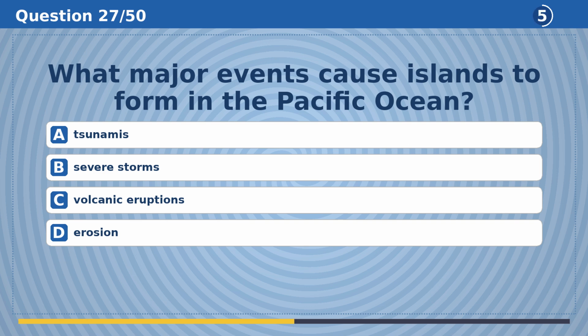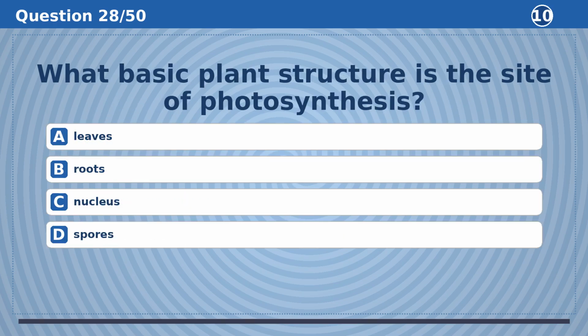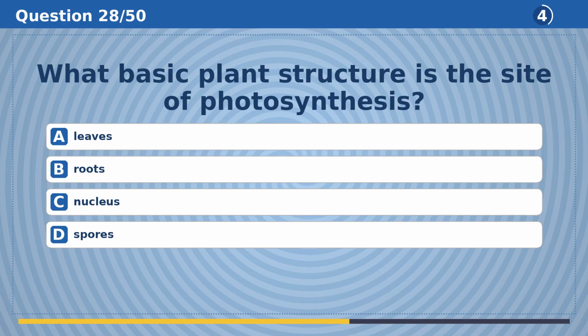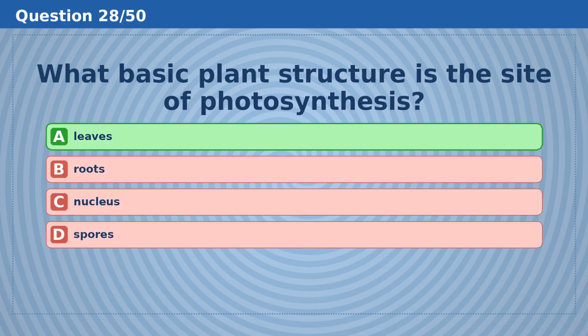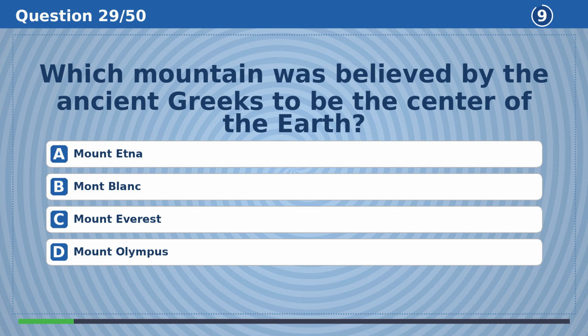What major events cause islands to form in the Pacific Ocean? The answer is C, volcanic eruptions. What basic plant structure is the site of photosynthesis? The answer is A, leaves.